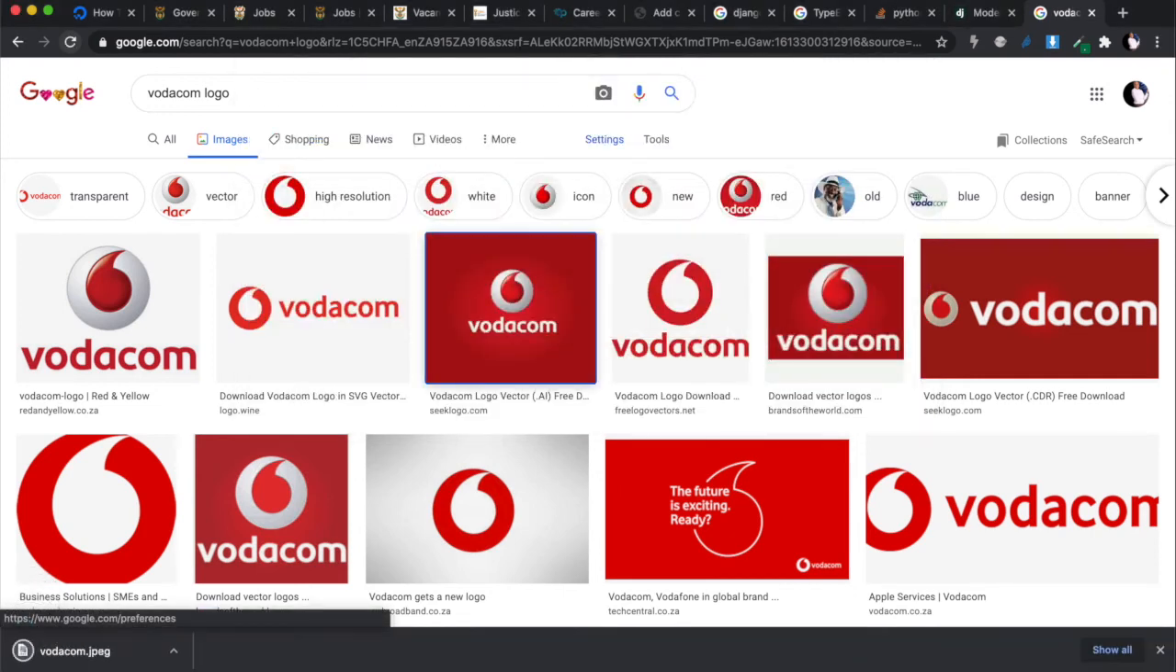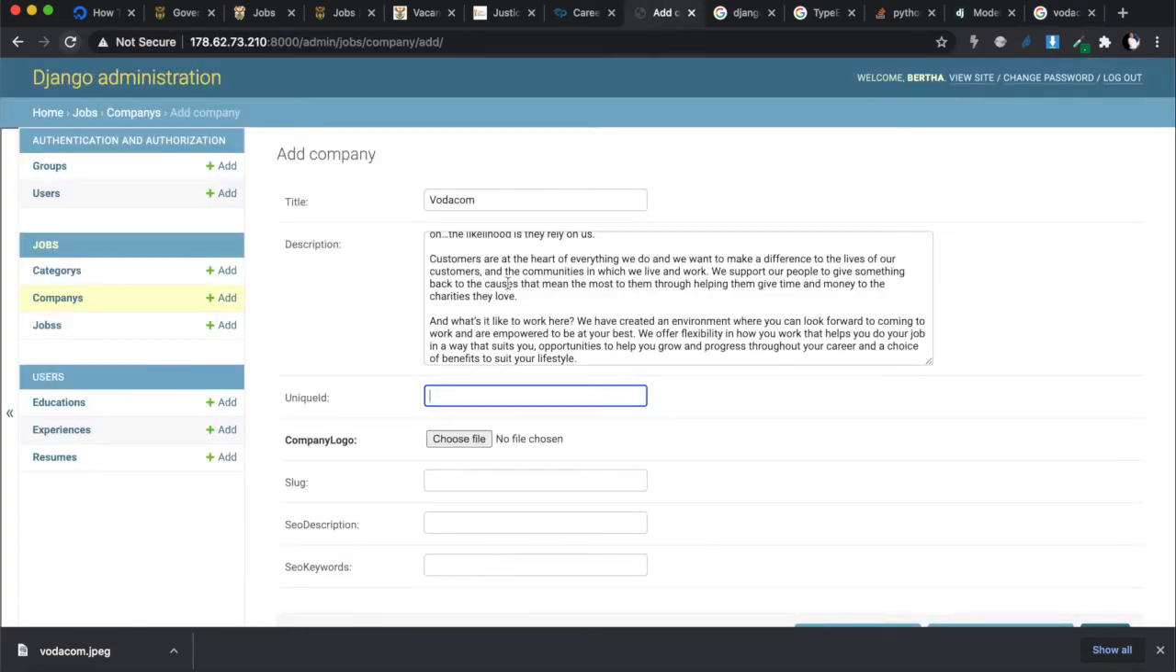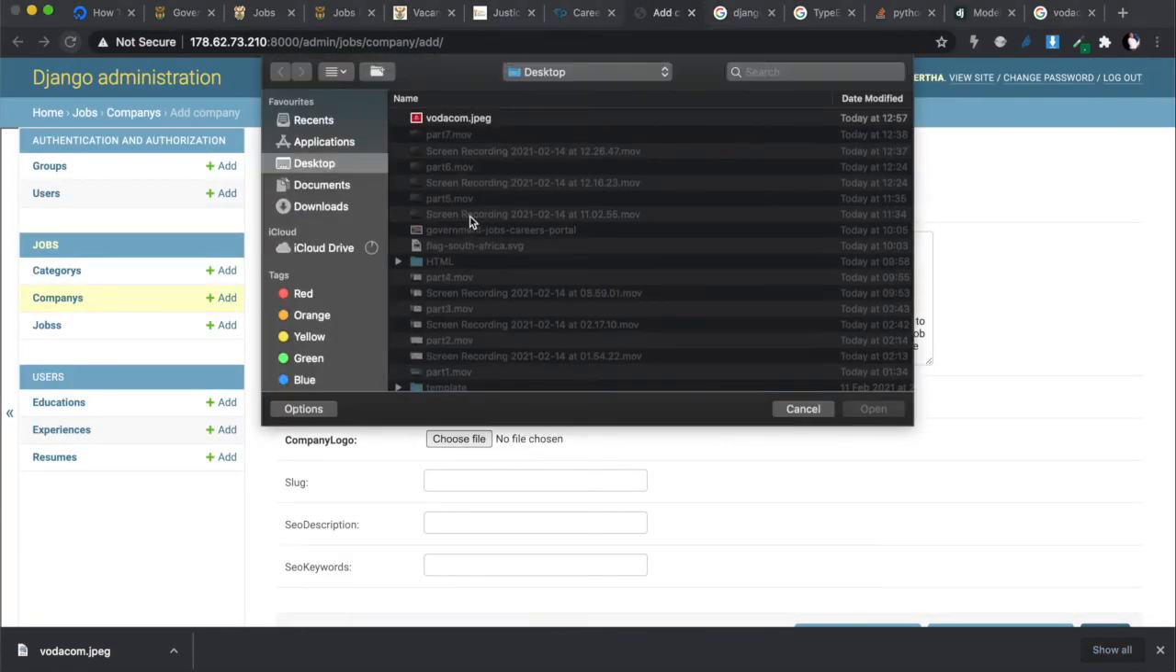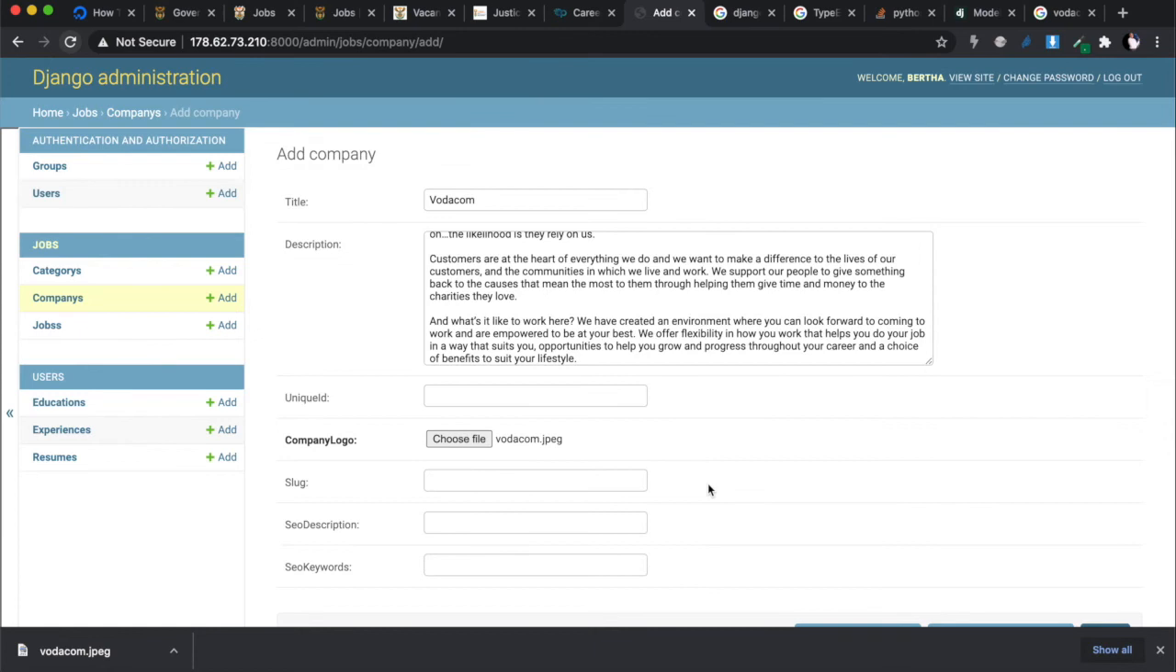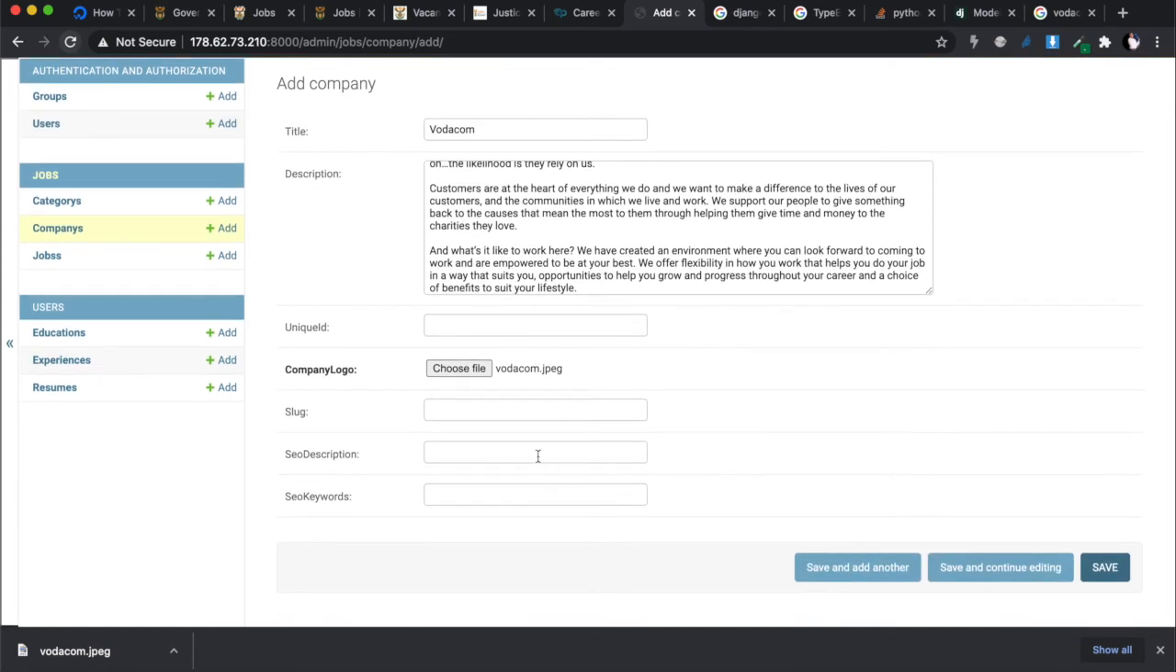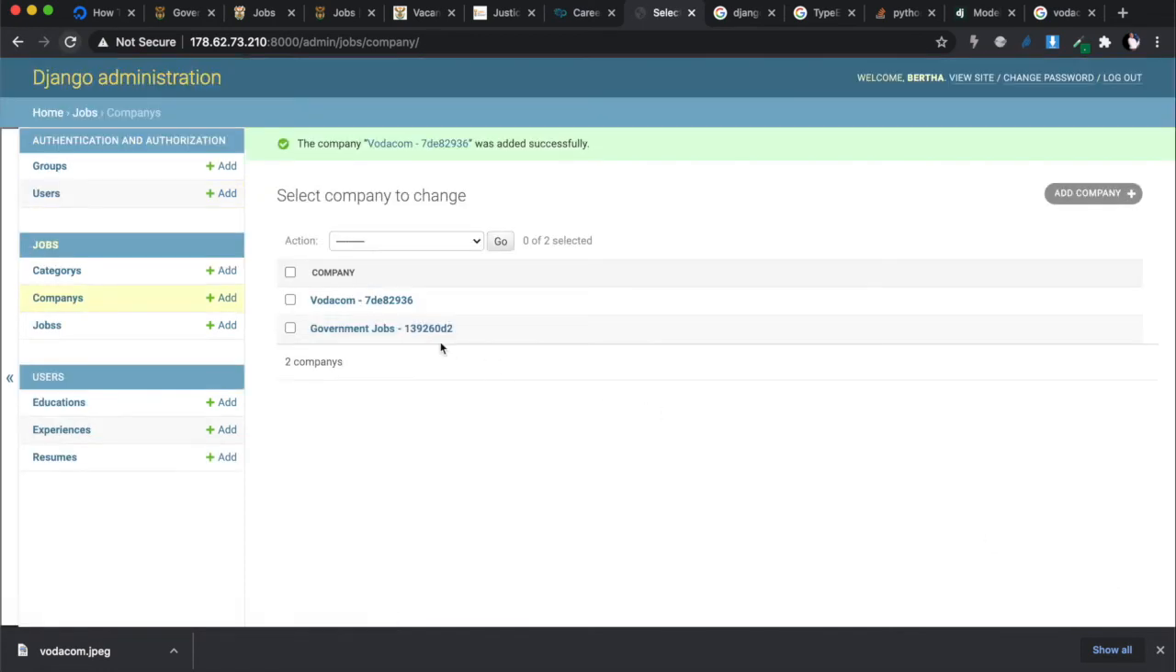All right, it's a JPEG. That's good. So when I come over here, I can just choose that file that I just downloaded, Vodacom.jpg. And then all of this, I don't have to enter the slug. All of this will be calculated for me automatically. So I'm going to save. All right. And when I click save, you'll see now it created the slug for me.